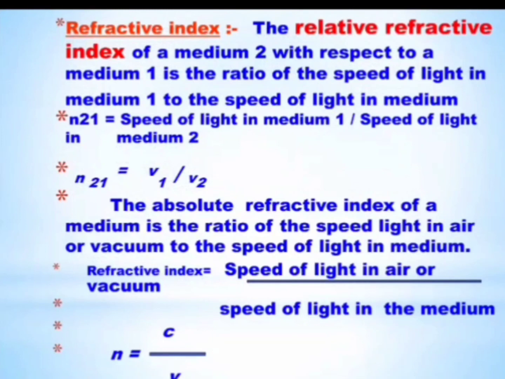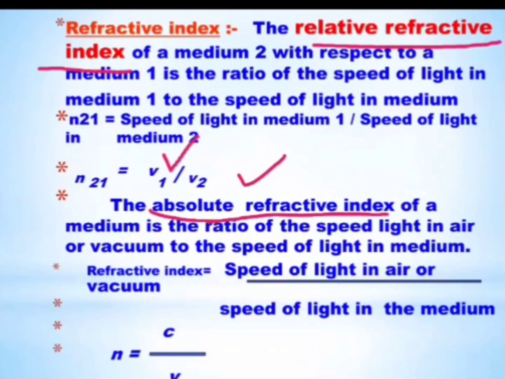Okay, so if we take the ratio of the two speed of light, that is speed of light in medium 1 to the speed of light in medium 2, we get a relative refractive index of medium 2, that is V1 by V2. So, and if the first medium is air or vacuum, then the refractive index of the second medium will be known as absolute refractive index. That can be calculated by dividing the speed of light in air or vacuum by the speed of light in that particular medium, and it can be shown as n is equal to c by v.